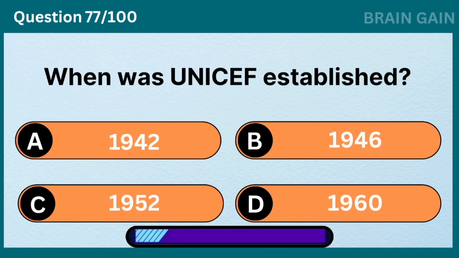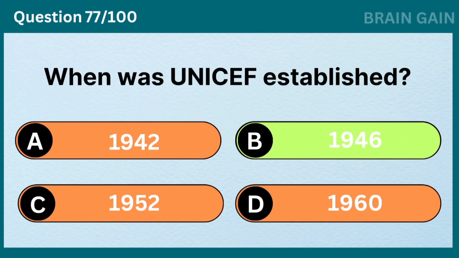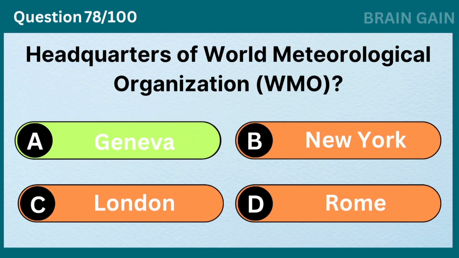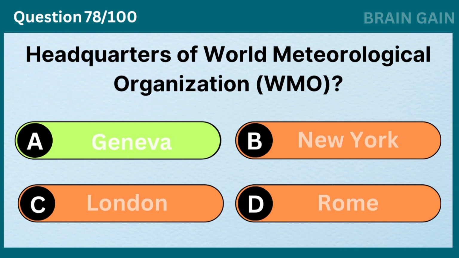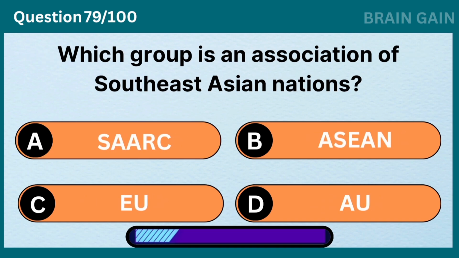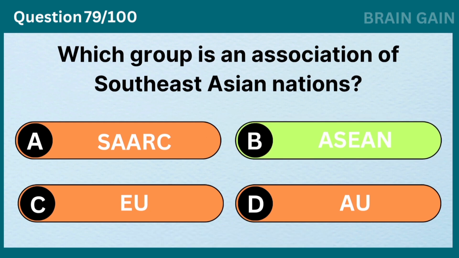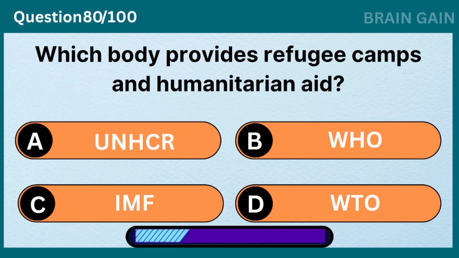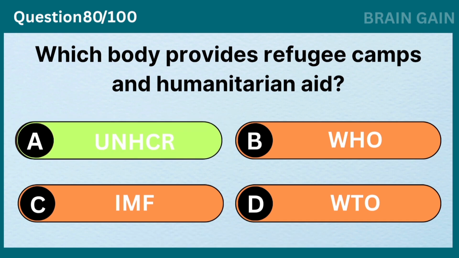When was UNICEF established? 1946. Headquarters of World Meteorological Organization? Geneva. Which group is an association of Southeast Asian nations? ASEAN. Which body provides refugee camps and humanitarian aid? UNHCR.